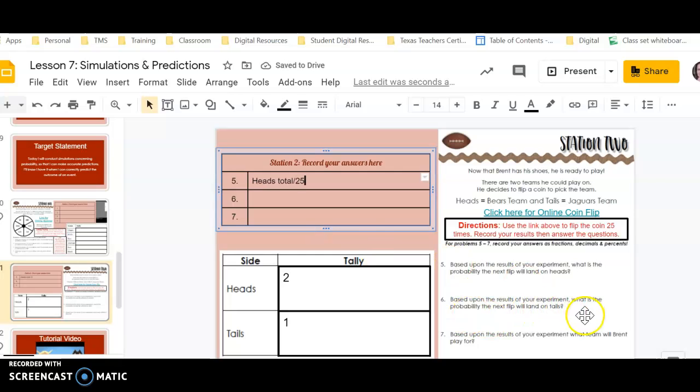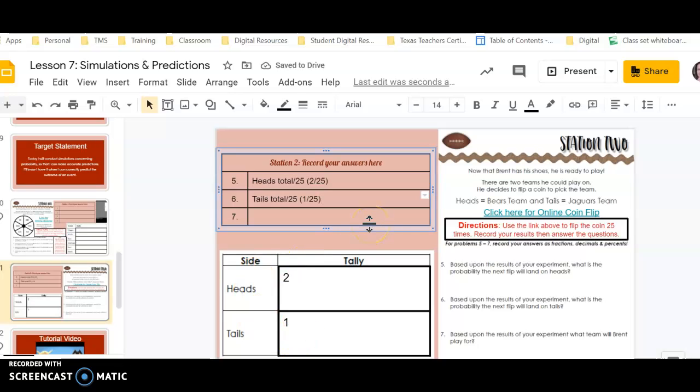Then based on your results of the experiment, what's the probability that you're going to flip or land on tails? Down here, you're going to have your tails total. So whatever number that you had for tails over 25. So for this example, I would have 2 over 25. Obviously, it's going to be much higher than that because I would have more. But just using the example of what I have here, I would have 1 over 25, just because these are the 2 numbers I have here.